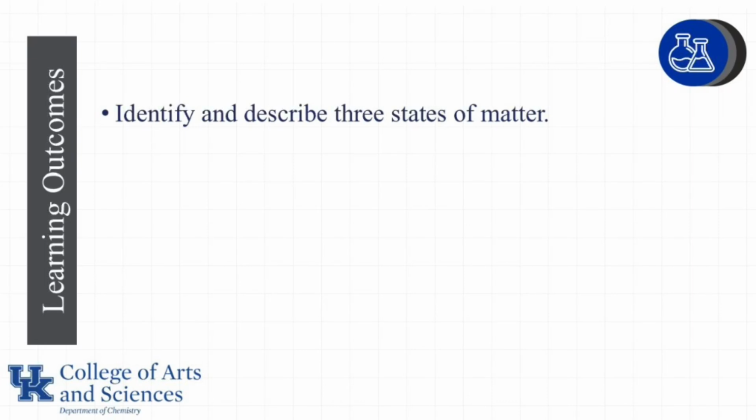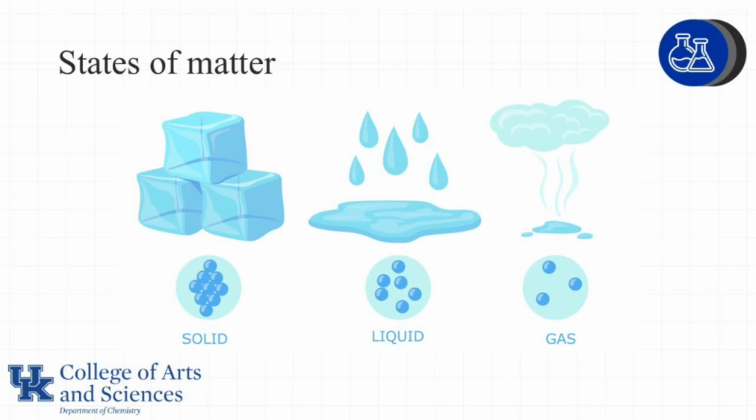In this lesson, we're going to learn to identify and describe the three states of matter. Specifically, we'll be looking at solid, liquid, and gas. When we look at a solid, it has a definite shape and a definite volume. Liquids have a definite volume but an indefinite shape, and they will take on the shape of the container. A gas has an indefinite shape and an indefinite volume. It will expand to fill whatever container it's in.